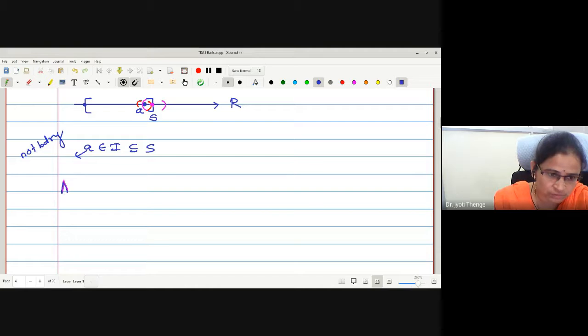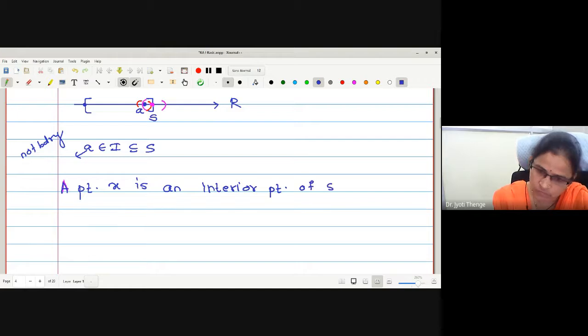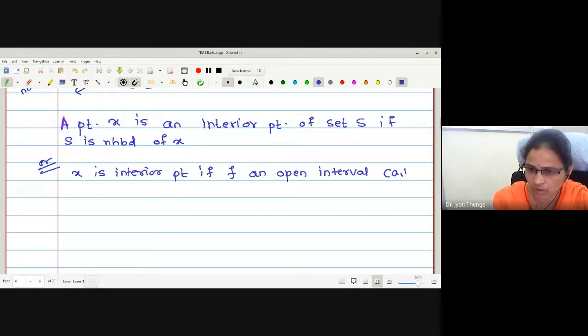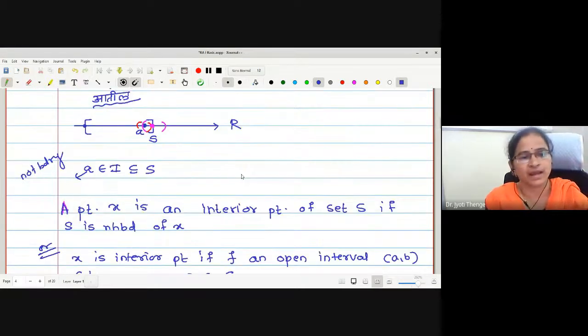A point X is an interior point of the set S if S is a neighborhood of X, or I can write X is an interior point if there exists an open interval AB such that X is contained in this open interval and the open interval is a subset of S, like I have written here.